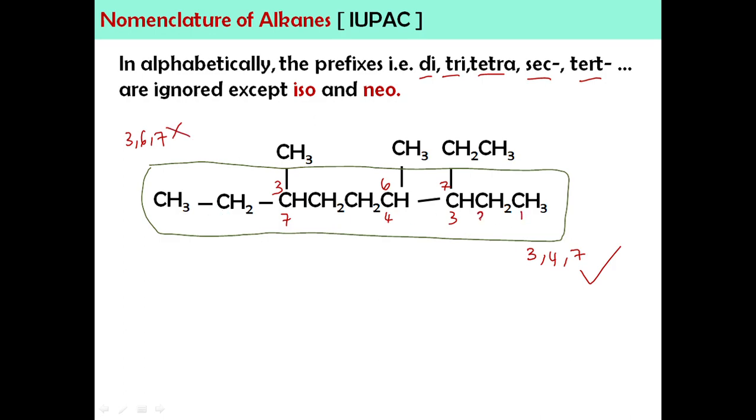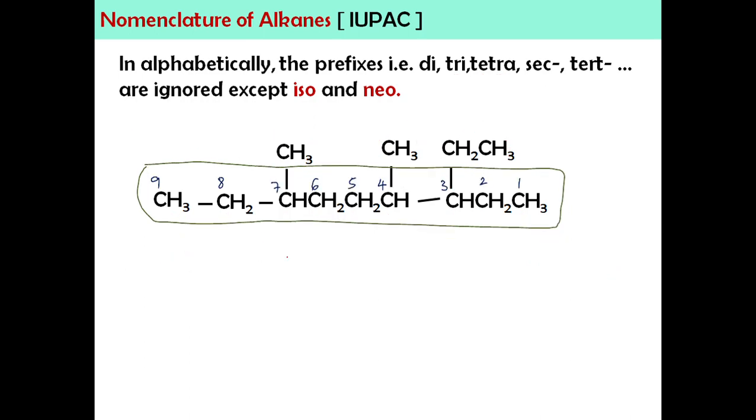Okay. Jadi, awak dah jumpa dia punya sequence of numbering. So, now kita akan bagi nama. Okay, awak ada 1, 2, 3. Okay, saya akan bagi sini. Okay, 9 carbon. Okay, macam ni. Jadi, kita dah decide nak guna daripada hujung ini supaya kita dapat nombor 3, 4 dan 7 kan.